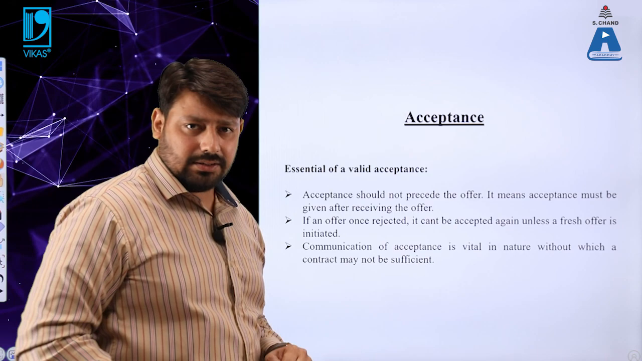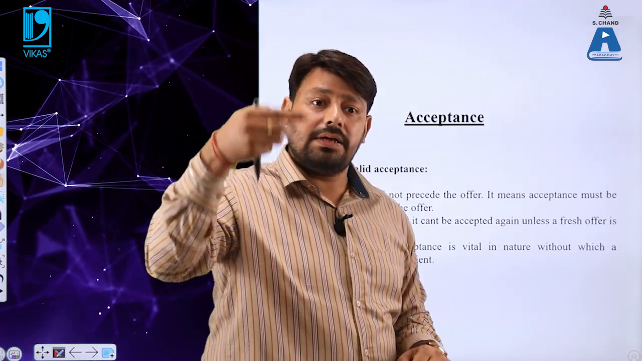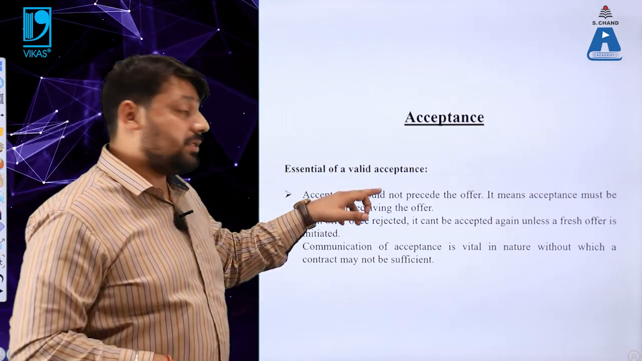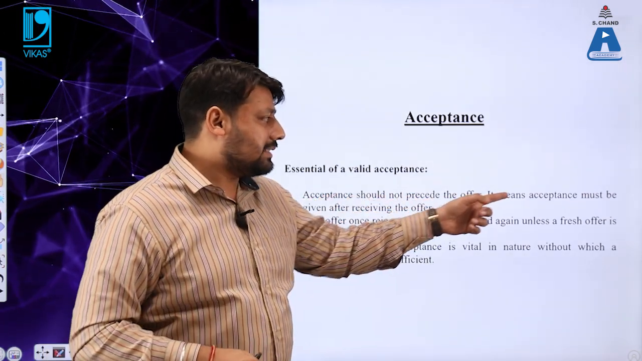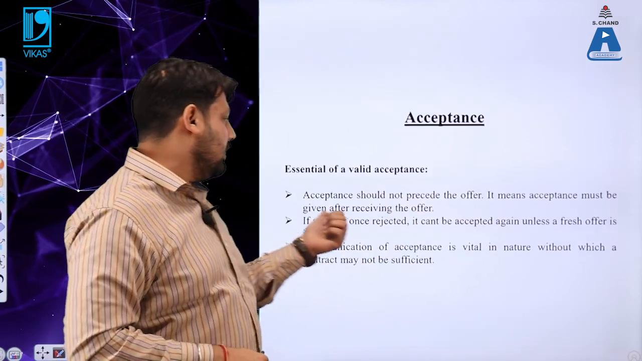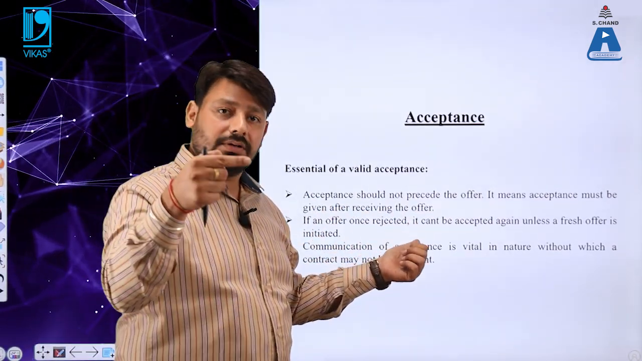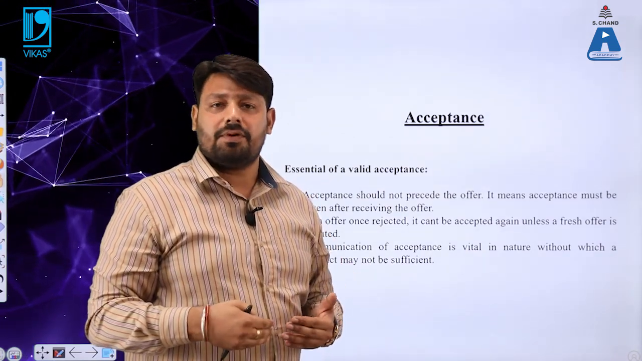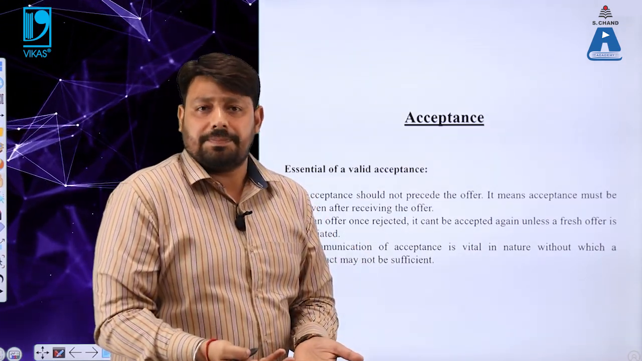How do we make a contract? We make a contract by offering something and then the person accepts the offer. But here, the acceptance should not precede the offer. इसका मतलब क्या है? It means the acceptance must be given after receiving the offer. Once a candidate gets the offer letter from the company, then only he can give the acceptance ना.